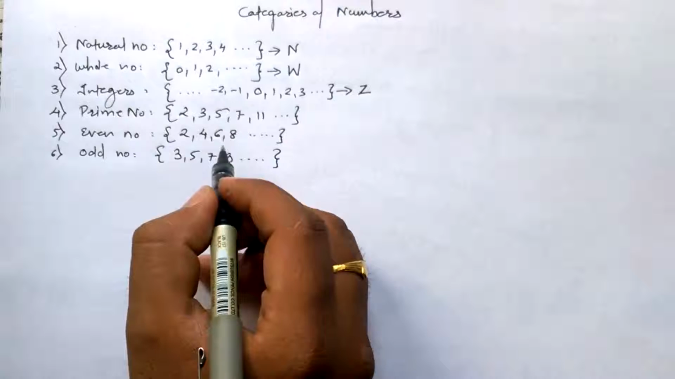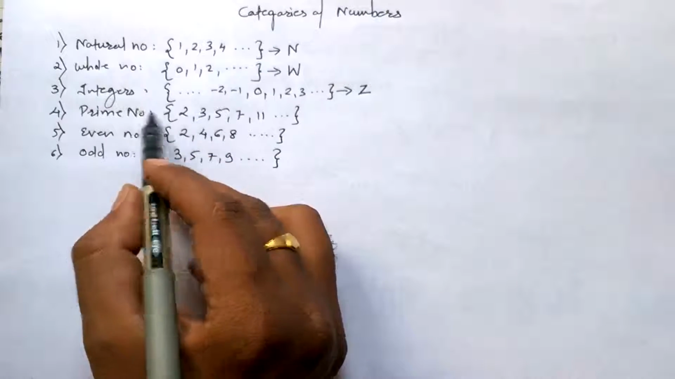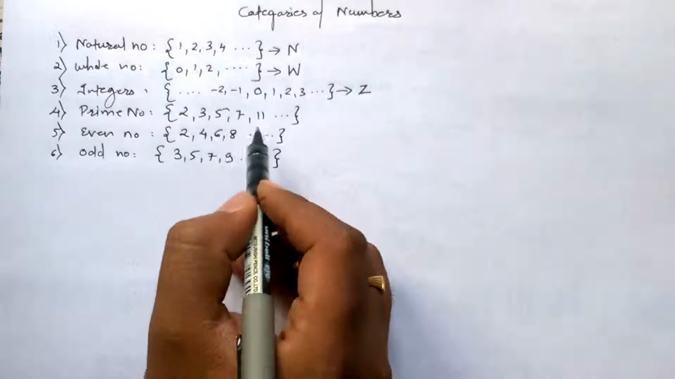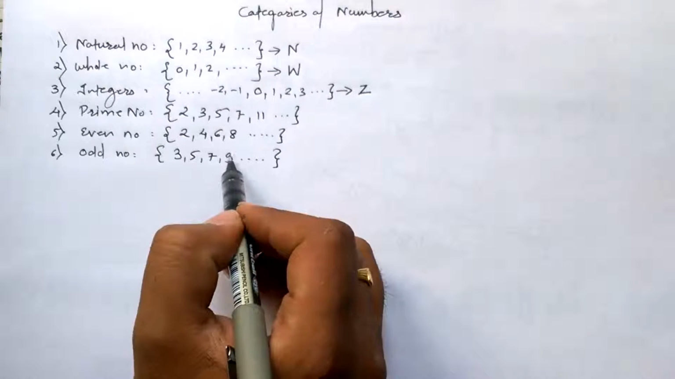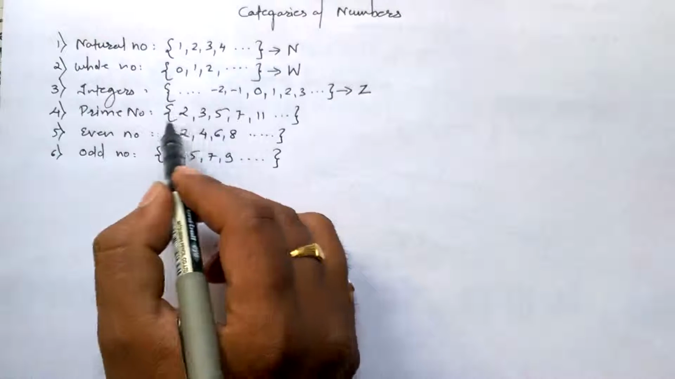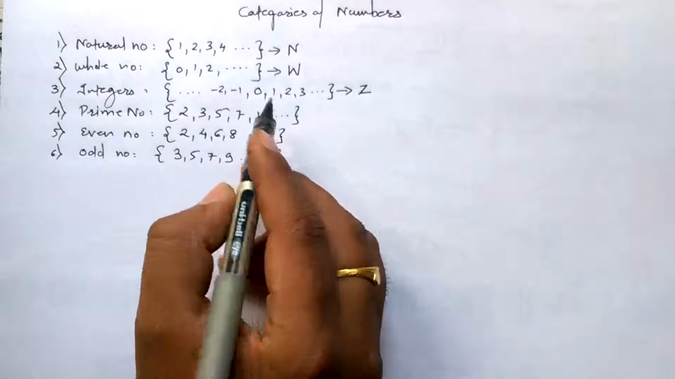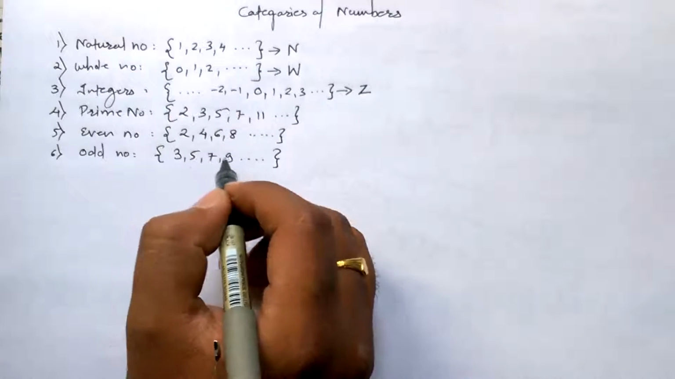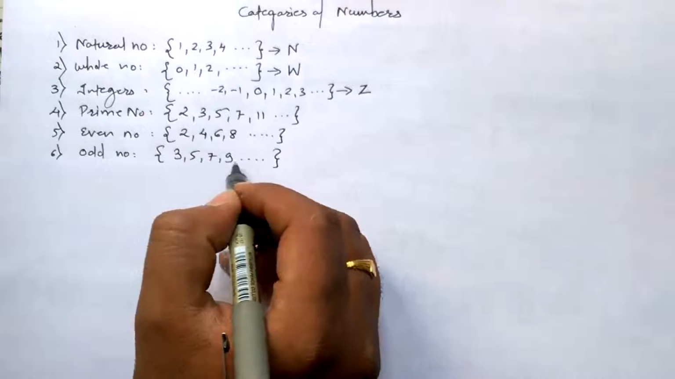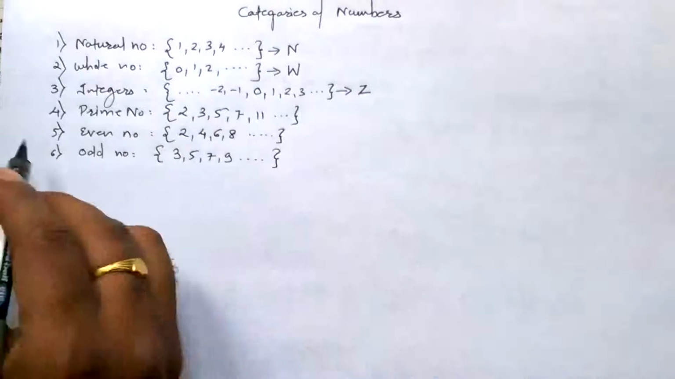You have to just keep this thing in mind that prime numbers and odd numbers are different. The odd list contains 9, because 9 is divisible by 3 also, but a prime number is not divisible by any other number but the number itself and 1. In odd numbers you can see 9 is there. 9 is divisible by 1, 9, and 3 also. So this cannot be included in prime numbers. So odd number is different, prime number is different.